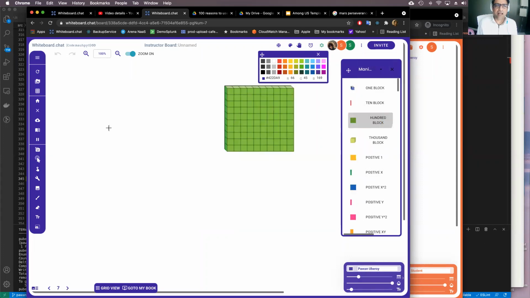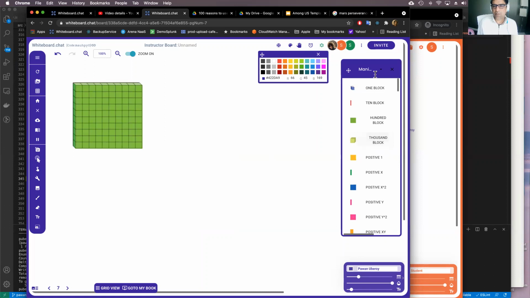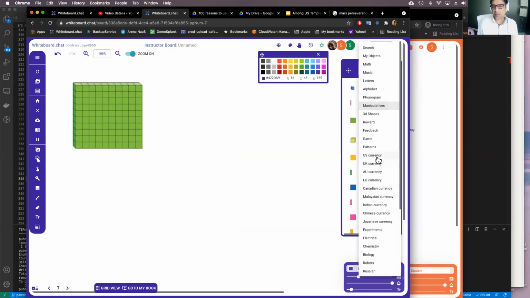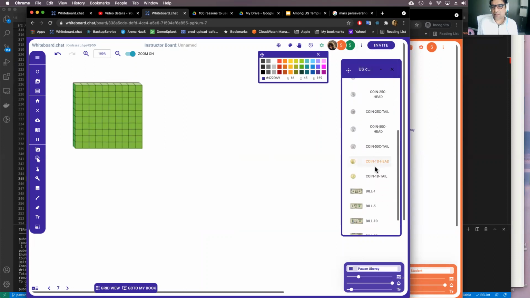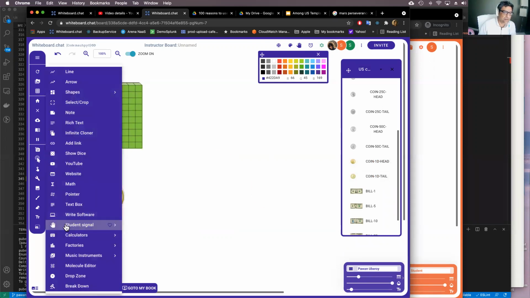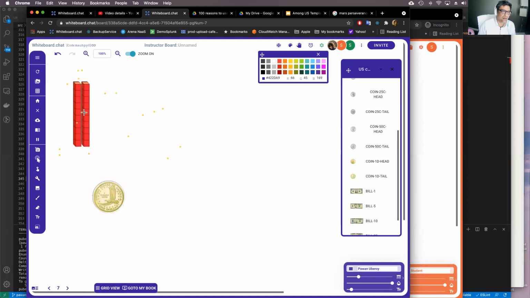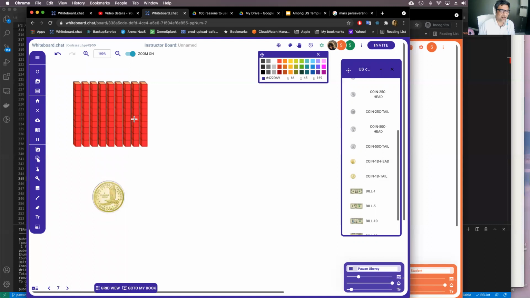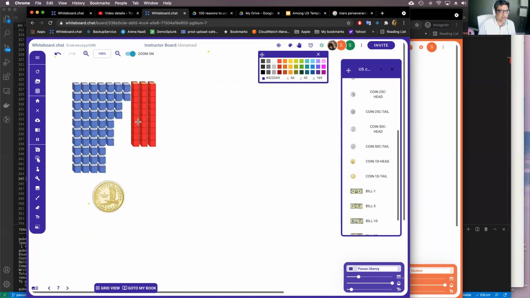So this is cool. You can actually put like base 10 manipulatives, or you can put, again, coins from the US currency. So let's say I put a tail, right? So here, and then you can use the drop breakdown tool here to easily break it down, so that the 100 block gets converted to 10 blocks and so forth. So you can break it down further if you want to. So this helps. The kids can use it, of course, right?